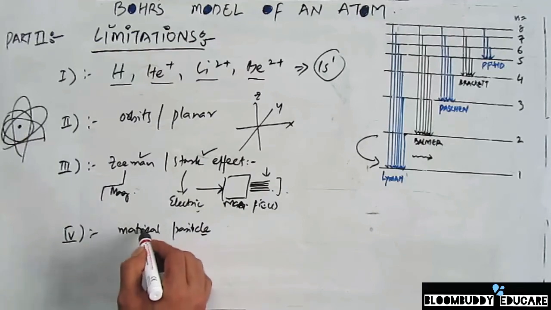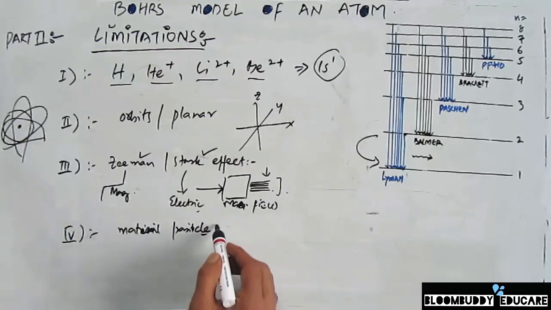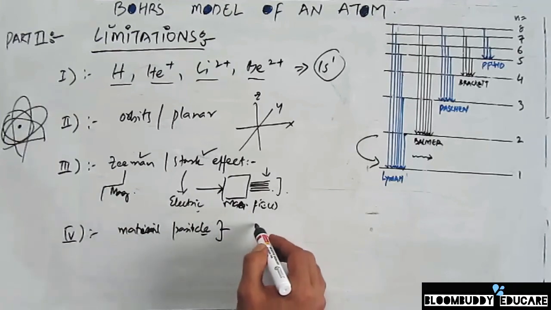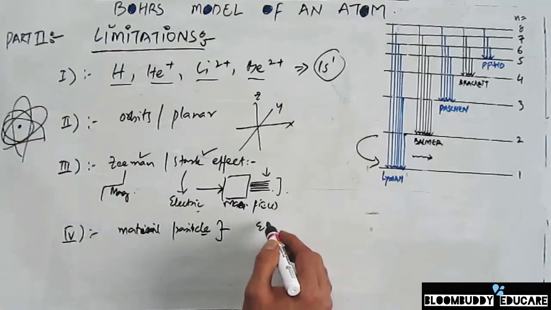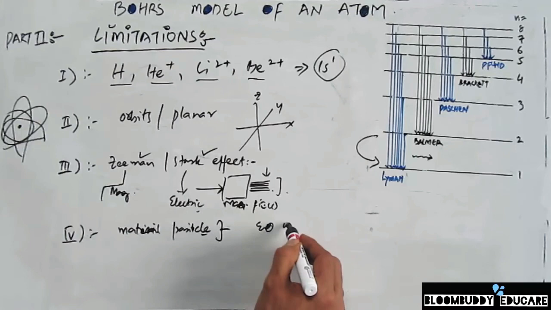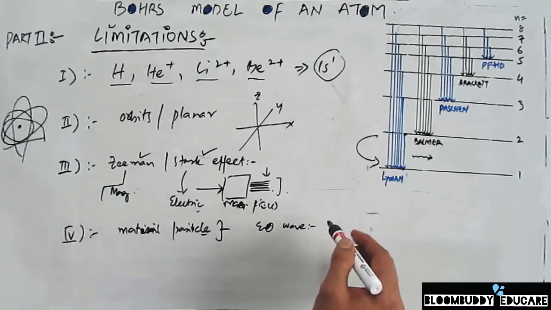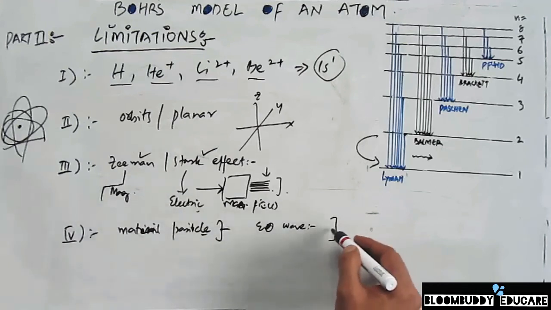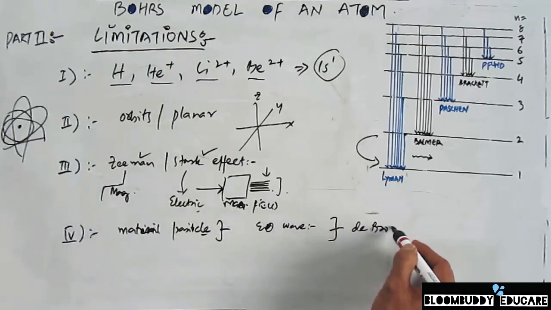But nowadays we know that the electron not only behaves as a material particle, it also behaves as a wave, and this wave concept along with the material concept was given by de Broglie, who gave the dual nature of matter.